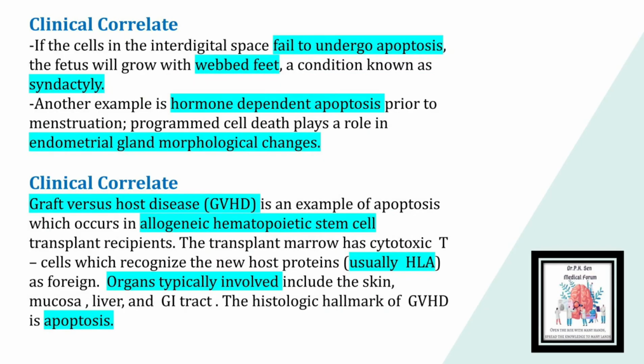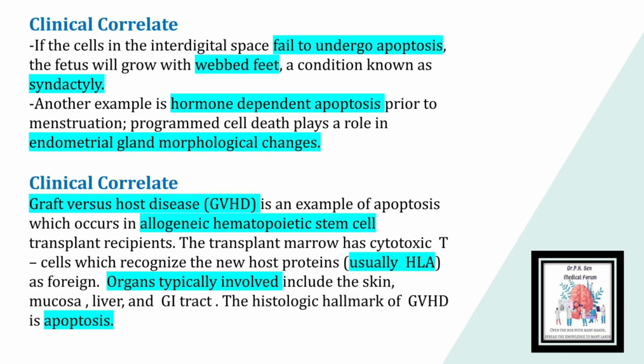First, fetal syndactyly prevention. If the cells in the interdigital space fail to undergo apoptosis, the fetus will be born with webbed hands and or webbed feet, a condition which is known as syndactyly. Another example is option B. Hormone-dependent apoptosis prior to menstruation. Programmed cell death plays an important role in endometrial gland morphological changes.